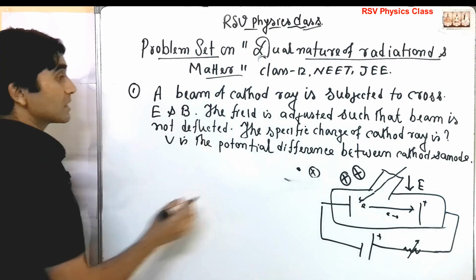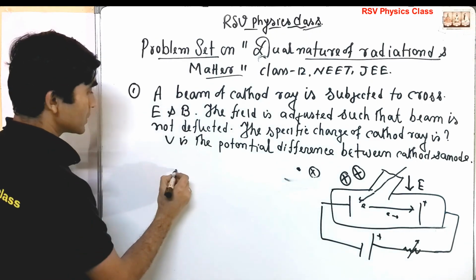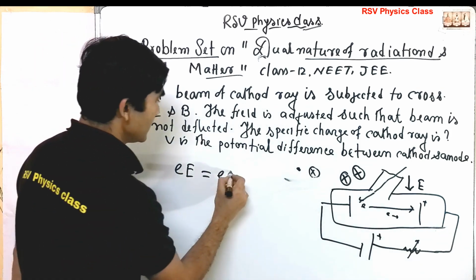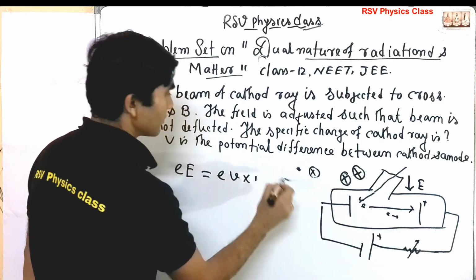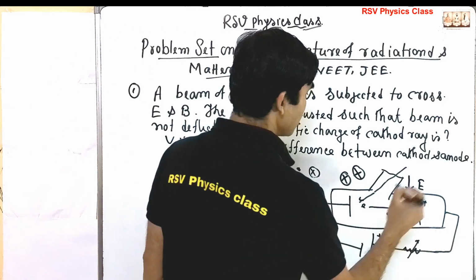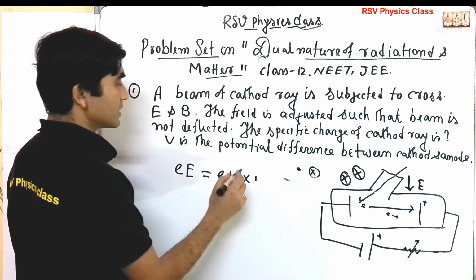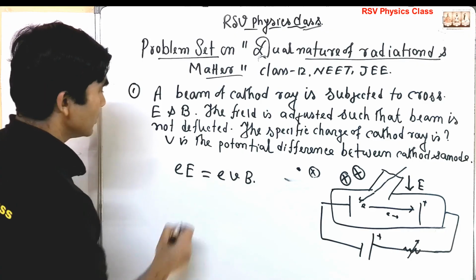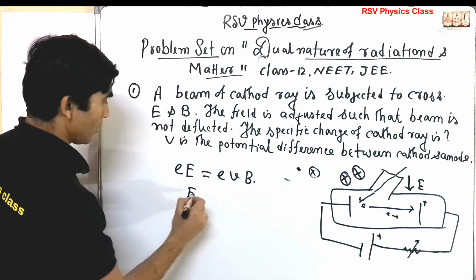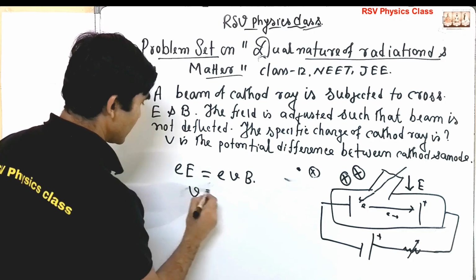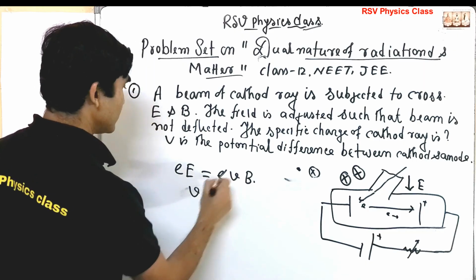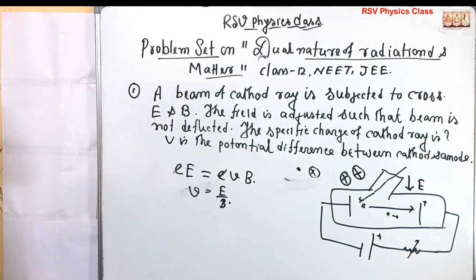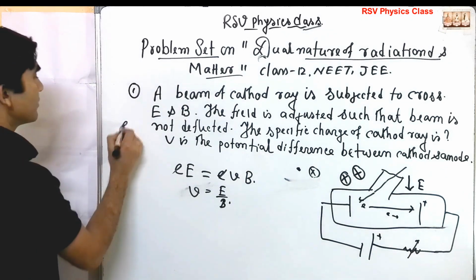It means the force due to the electric field is eE, and for the magnetic field, the Lorentz force is e v cross B, with v and B at sin 90, and sin 90 is 1, so you can write evB. So the electric force equals the magnetic force, or you can write v equal to E over B.